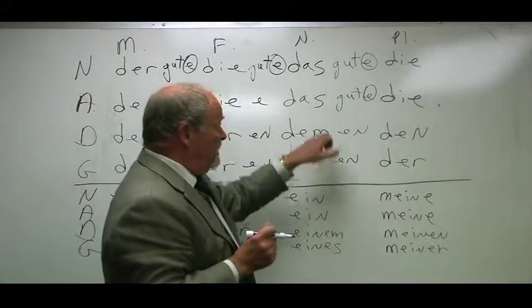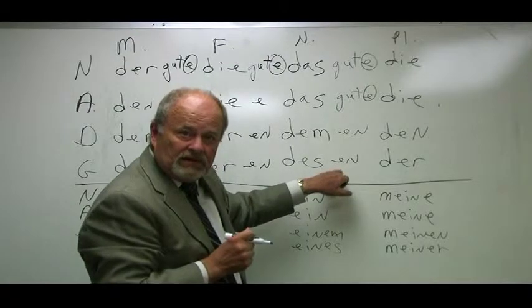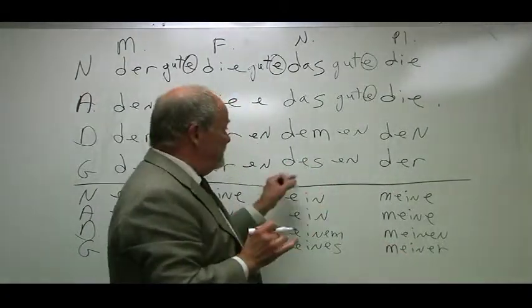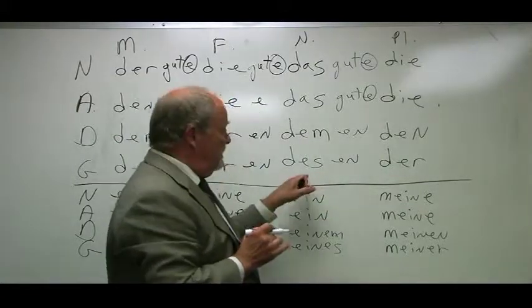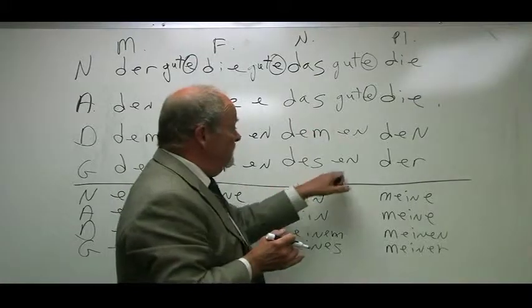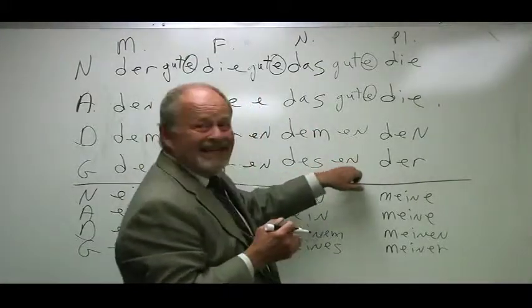And remember, for the neuter nouns, if they're one syllable, you add an es to them, des guten Kindes. If it's polysyllabic, then you add simply an s to it. But for Kind, it would be des guten Kindes.